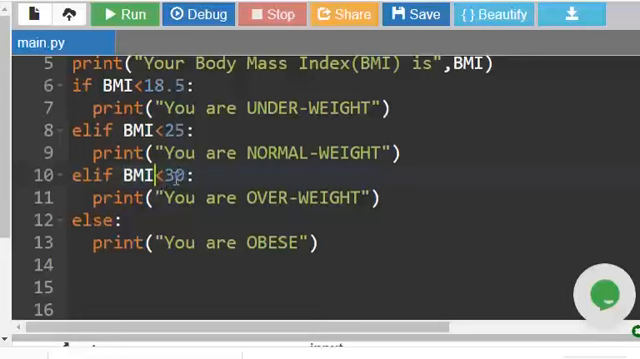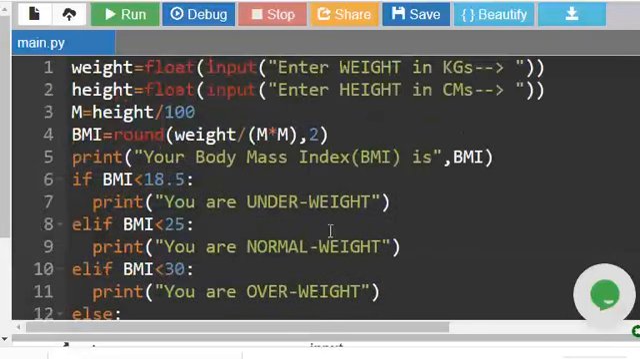Now we are checking less than 30, you are overweight, and else means when all these conditions are false. Less than 18.5 is false, less than 25 is false, less than 30 is false. That means it is either 30 or more. That is called you are obese. So let us execute and see.